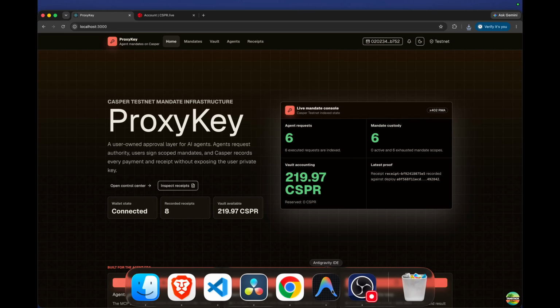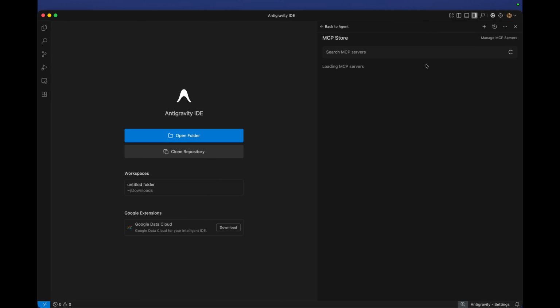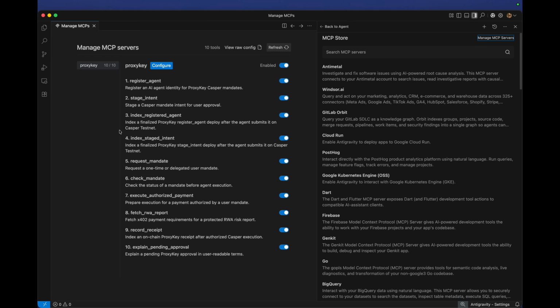On the agent side, ProxyKey exposes an MCP server. This lets an AI agent interact with Casper authorization infrastructure without handling the user's private key. The agent can register identity, stage an intent, explain the approval, check the mandate, and index finalized execution.